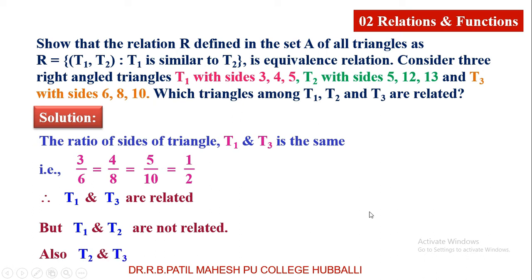Also, T2 and T3 are not related. T2 and T3, you can see the sides. They are not in the proportional. They don't have the same ratio. Therefore, they are not similar triangles. Hence, they are not related. This is the second part of the question and its solution.